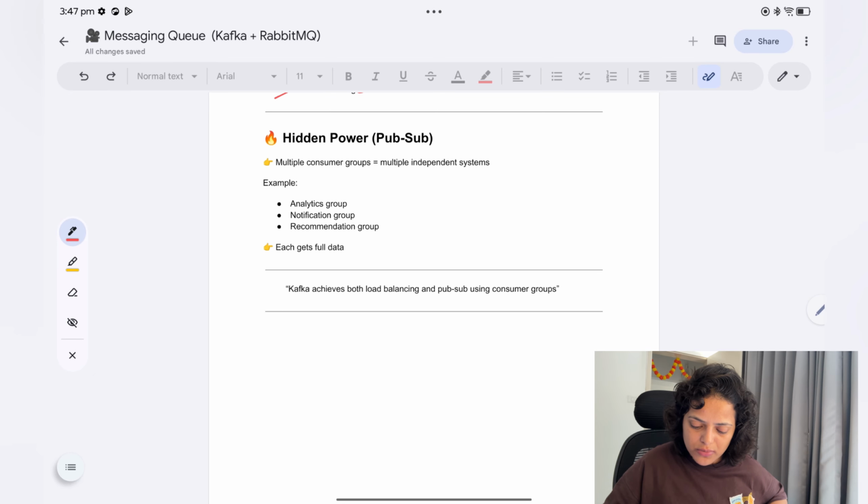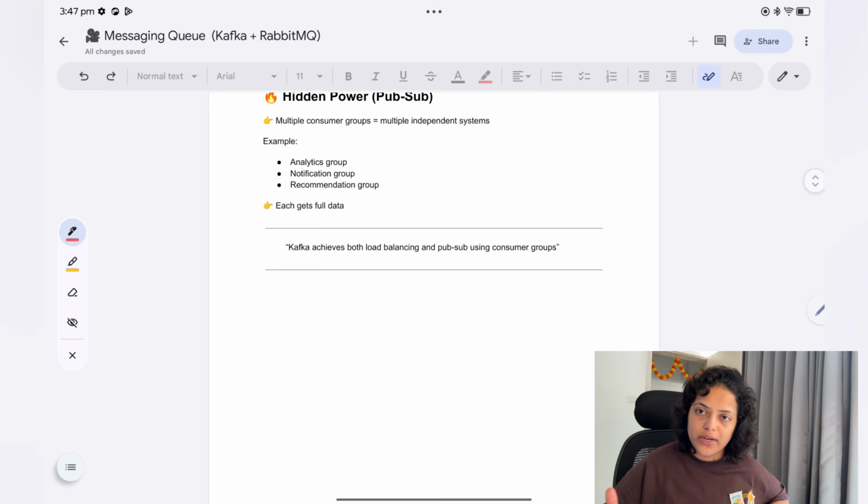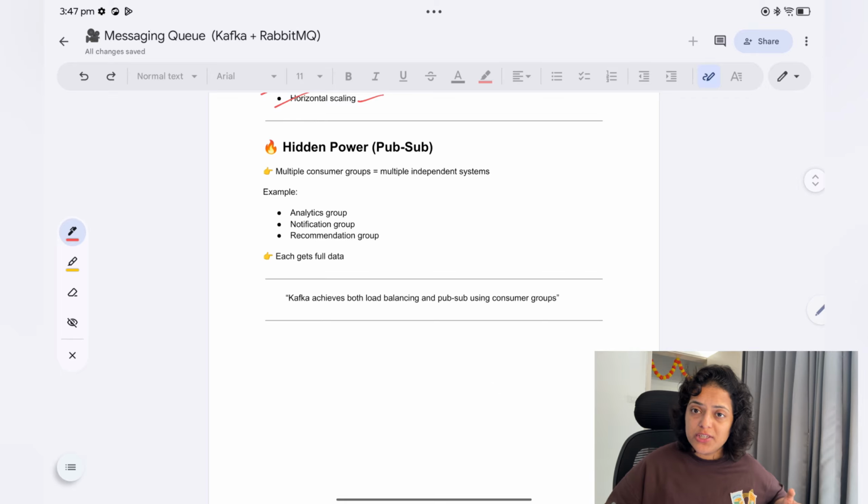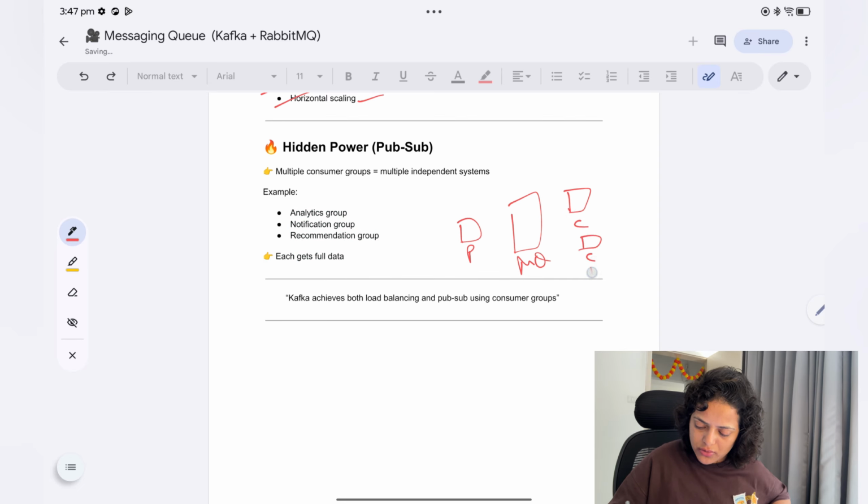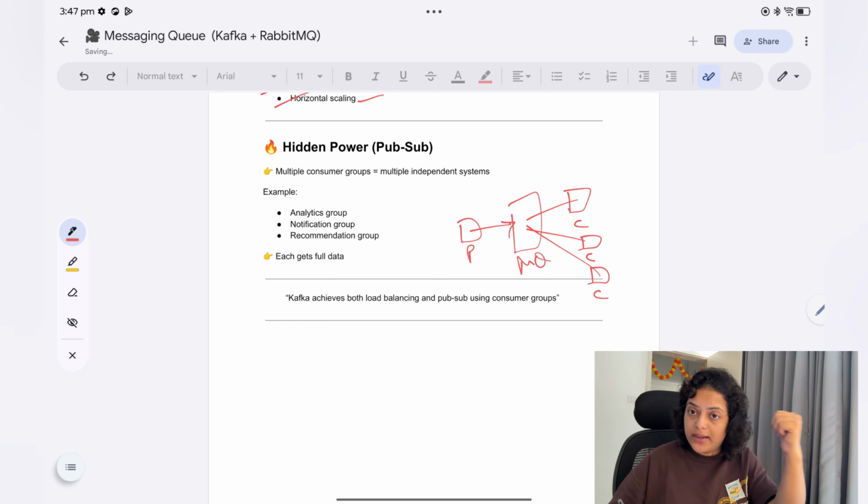Multiple consumer groups are equivalent to multiple independent services. For example, analytics group, notification group, recommendation group, okay, each gets full data. So what is publisher subscriber? Let's say this is your producer, this is your messaging queue, and these are your consumers, and you have multiple consumers. Once the producer publishes data to the messaging queue, these consumers can read that data at the same time. You don't need to wait to send it one by one to everybody, no. Let's say this is your analytics service, your notification service, your recommendation service, so they will start working independently.